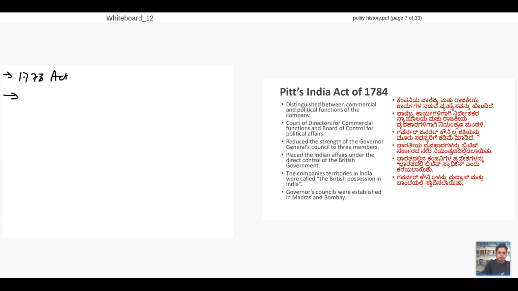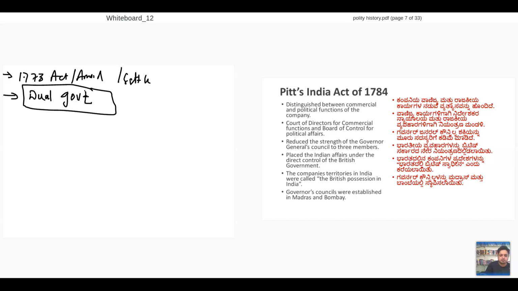So now I'll change to dual government. What is this dual government? So sometimes this amendment is also called Settlement Act. Pitt's India Act is also called Settlement Act. So I call it dual government.